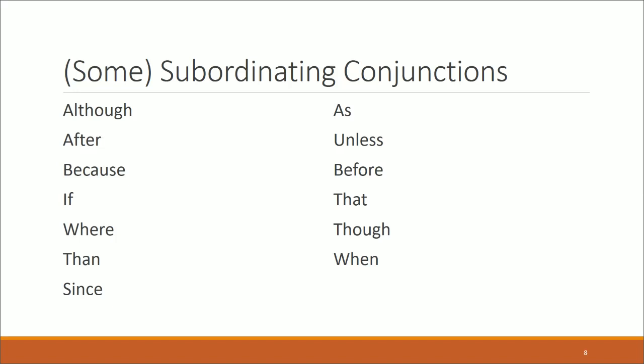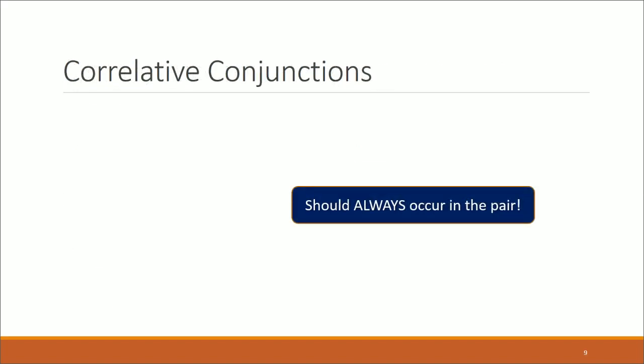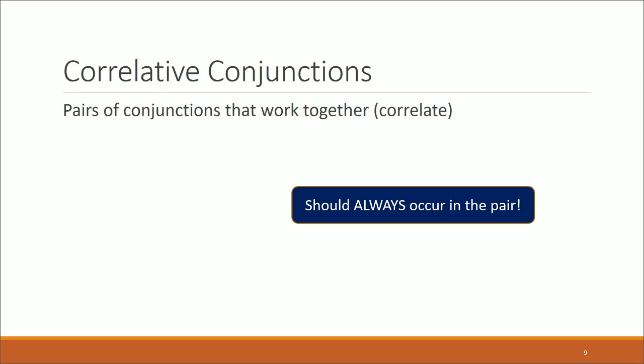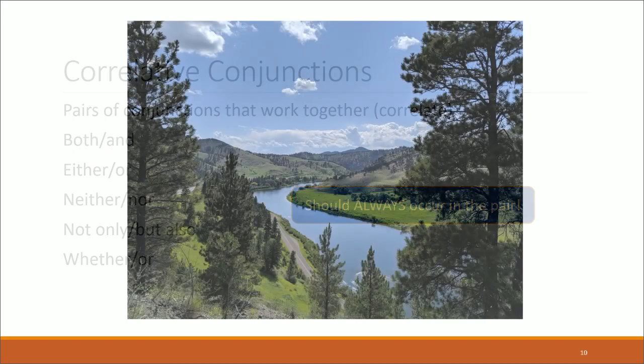An example of some of our subordinating conjunctions are listed here. There are many. When in doubt, you can always look it up. Google subordinating conjunctions. You'll find lists upon lists. And then we have our correlative conjunctions. Remember, these should always occur with pairs. They work together. They correlate. Both and, either or, neither nor, not only must come with a but also, whether or. Okay? Short, sweet, to the point.